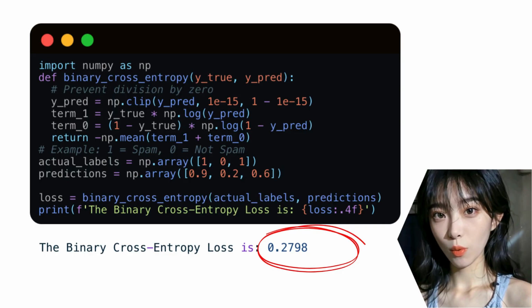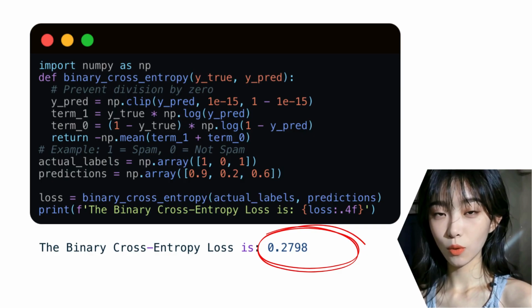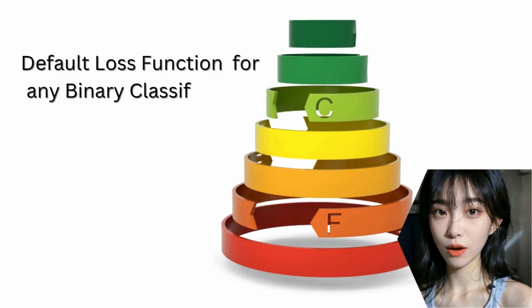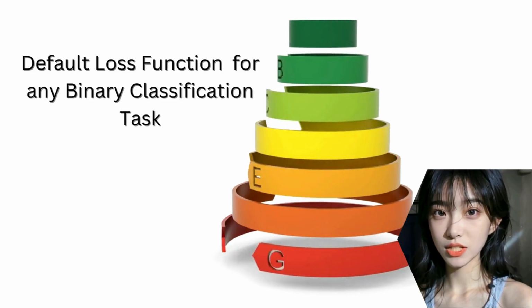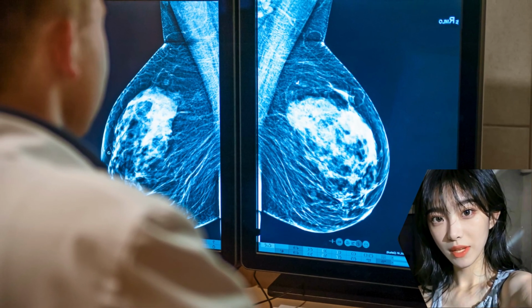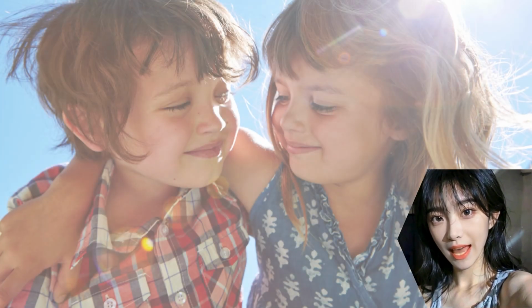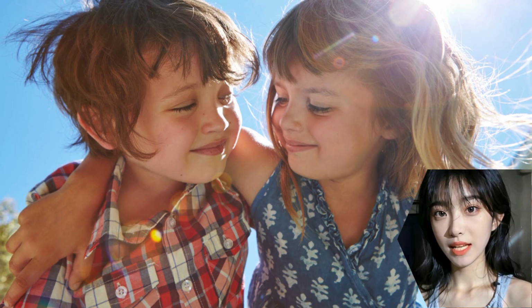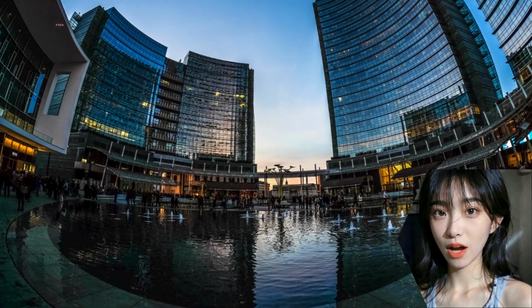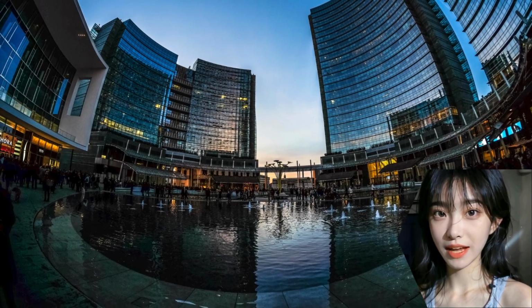This single number, the final loss, tells us how well the model is doing across all its predictions. So, where does this powerful tool show up in the world of AI? It's everywhere. It is the default loss function for any binary classification task. Training an AI to detect fraudulent credit card transactions? That's BCE. Diagnosing a medical image as cancerous or benign? That's BCE. Analyzing the sentiment of a movie review as positive or negative? You guessed it, BCE.